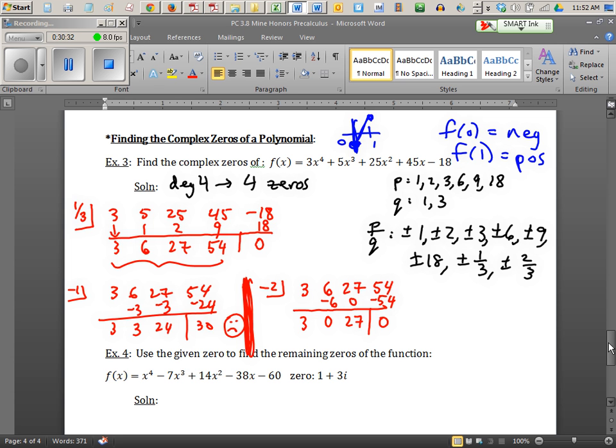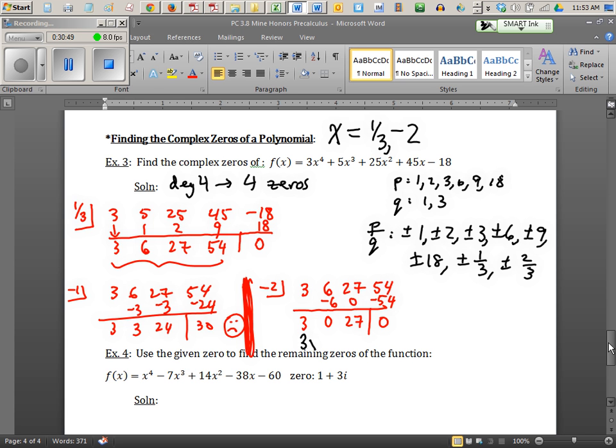Look at that. I haven't been working on this problem a whole lot. I've just kind of started, and I'm already getting done because I already know that my answers are, I'll write them at the very top of the board. X equals 1/3 worked out great. Negative 1 didn't work, but negative 2 works. So let's put negative 2 in.